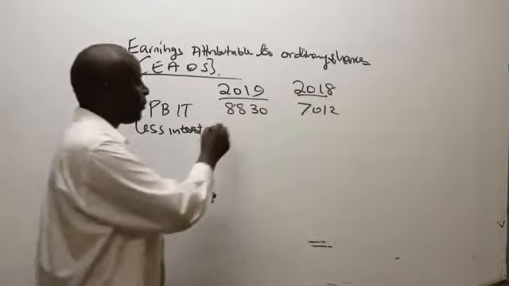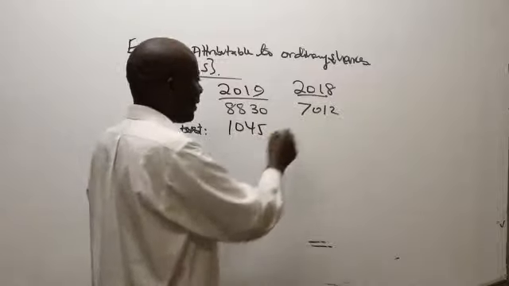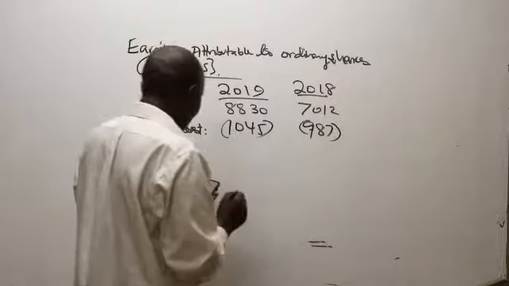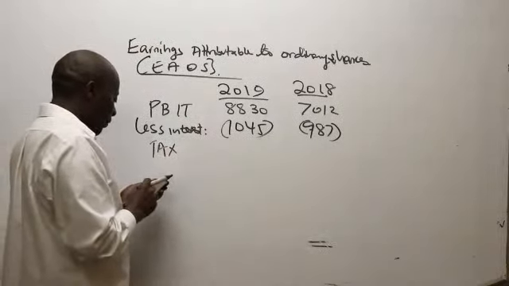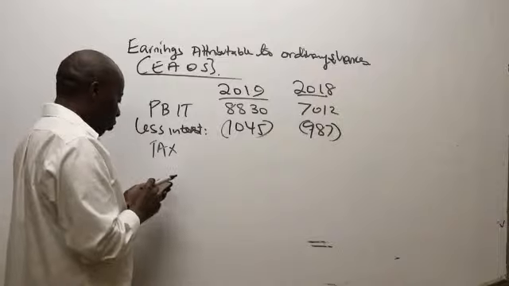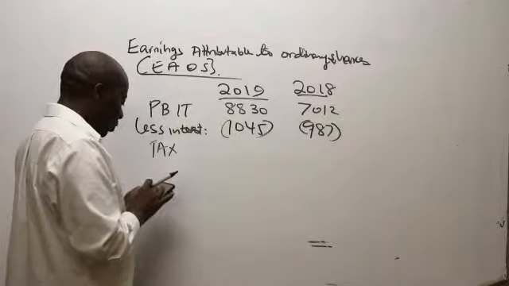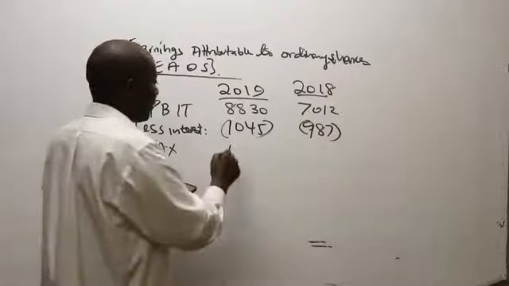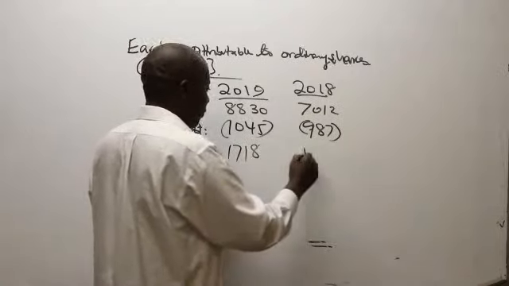So we have 1045, and 987. Then we have taxation. What do we have there for tax? It is 1718, and then 1264.